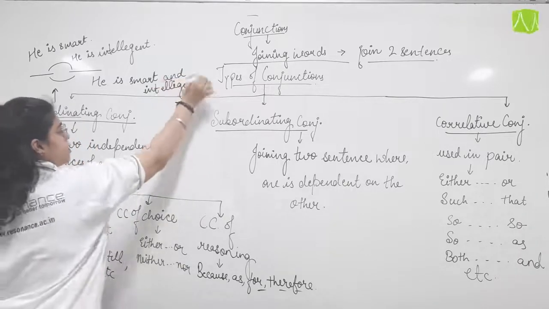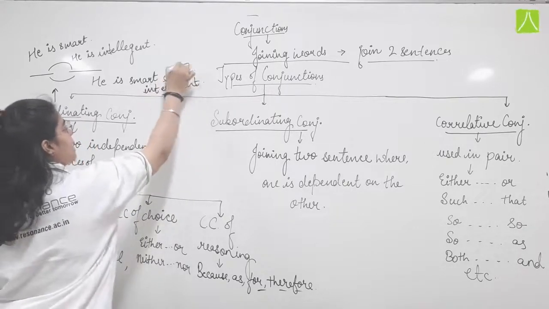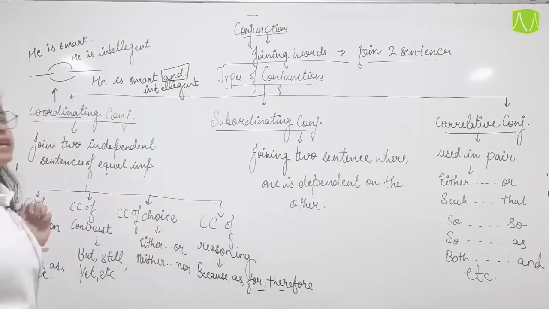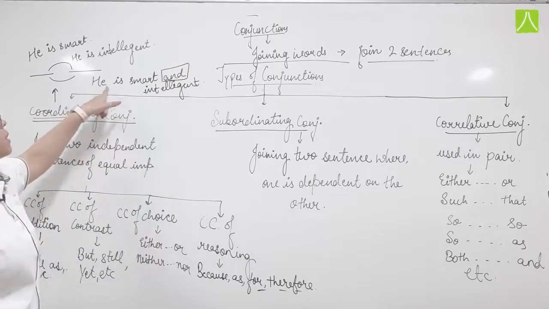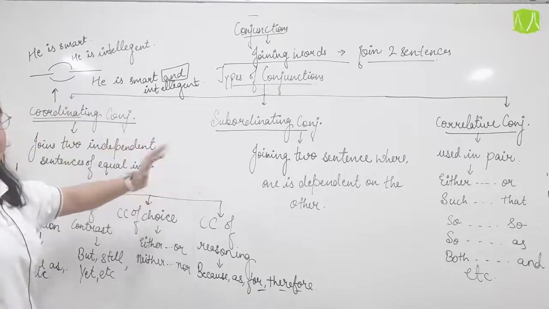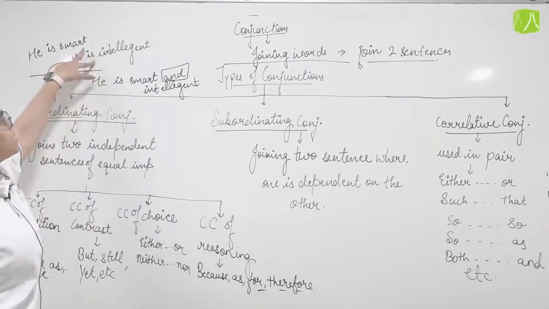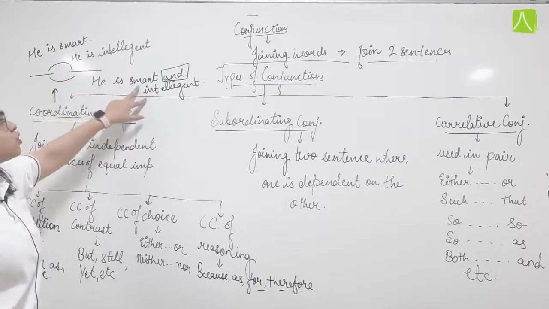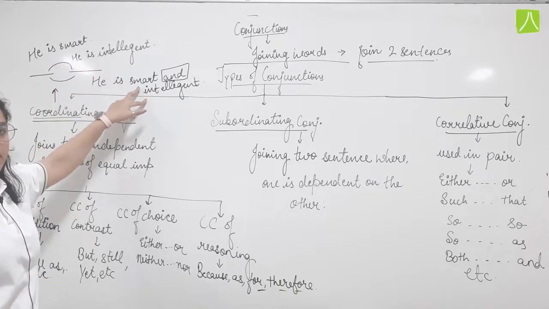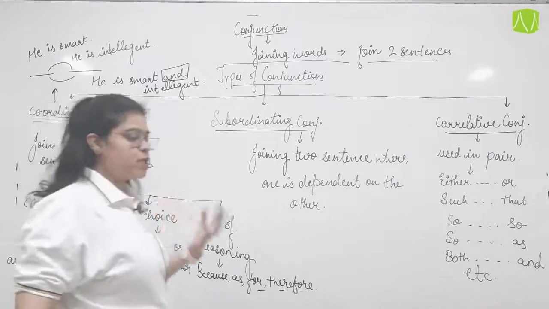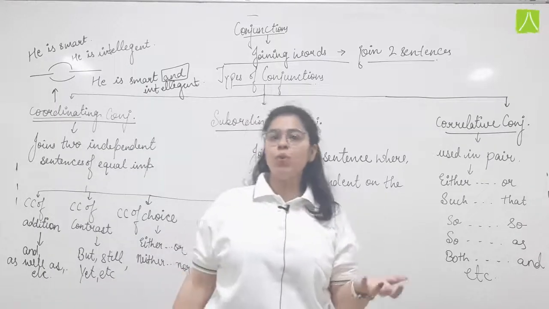Okay, full stop. Now the word and here becomes a coordinating conjunction. Why? Because it is setting up a coordination between these two sentences and helping us to make it a precise one. Making the sentence precise, smooth and fluent to say.